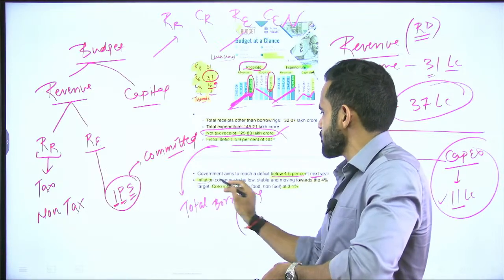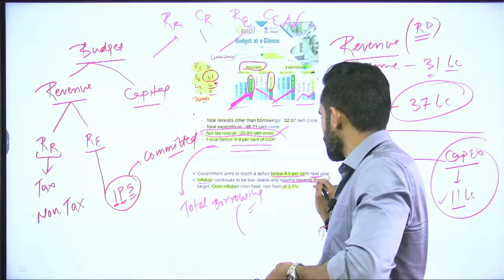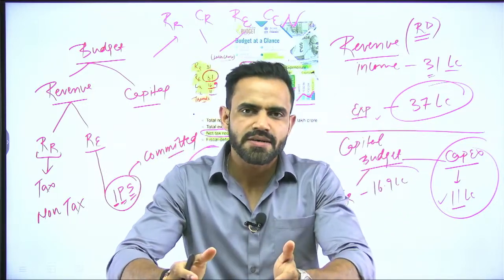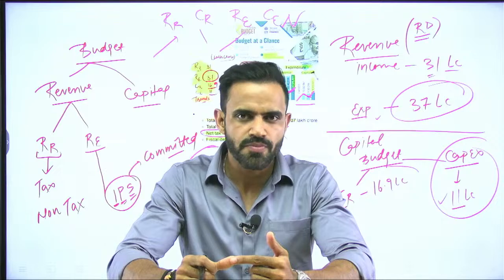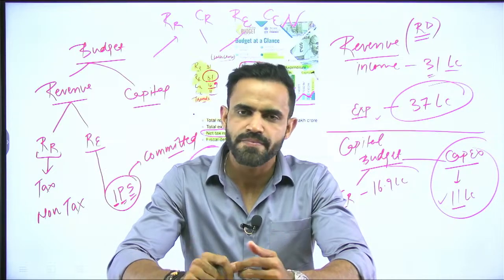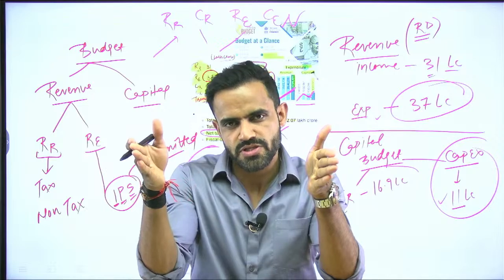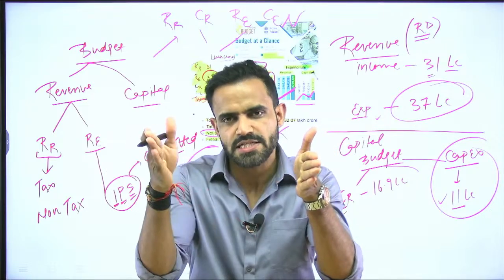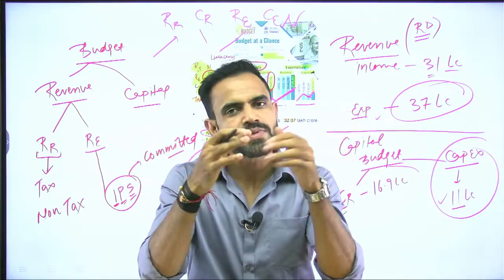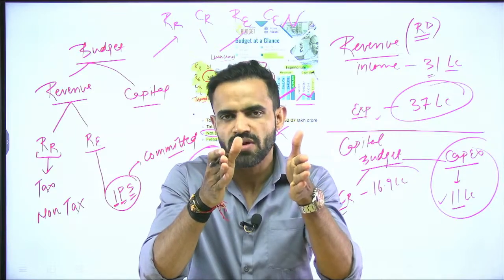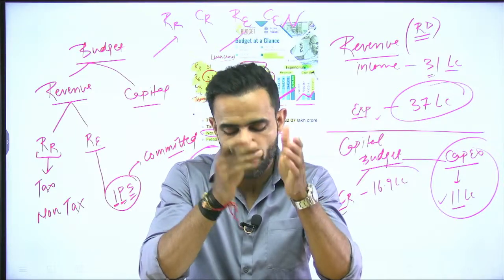Second is inflation. Inflation is moving to the target of 4%. See, in 2016 MPC was set up. What was MPC? Monetary Policy Committee. And the objective of MPC was to maintain inflation in a range of 2% to 6%. That means minimum 2% and maximum 6%. Now as per the budget, this inflation target is now under control and inflation is moving towards 4%.